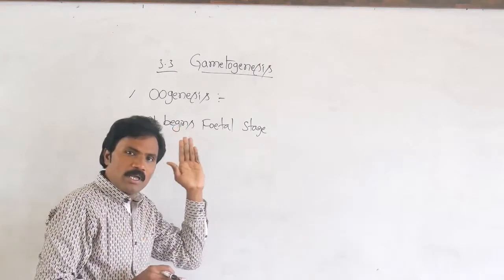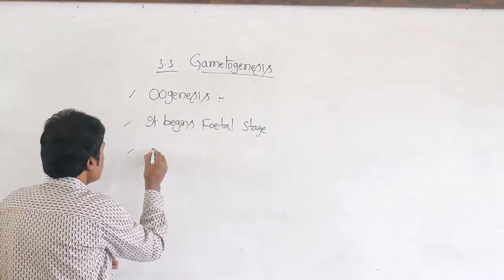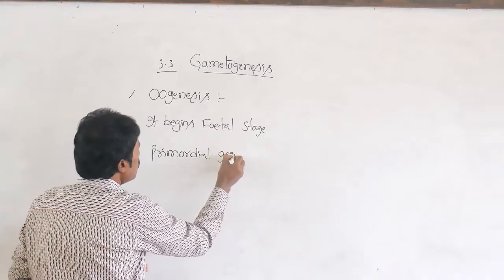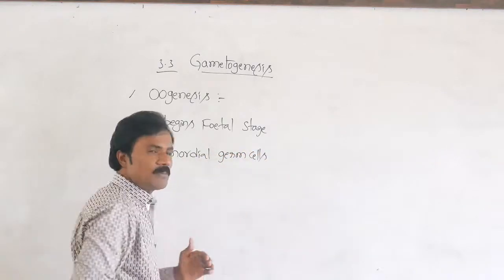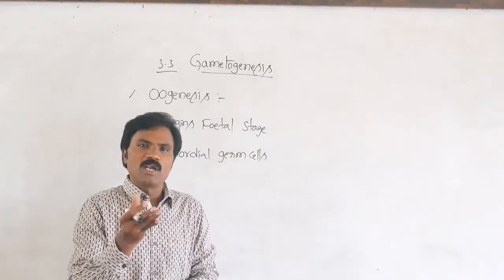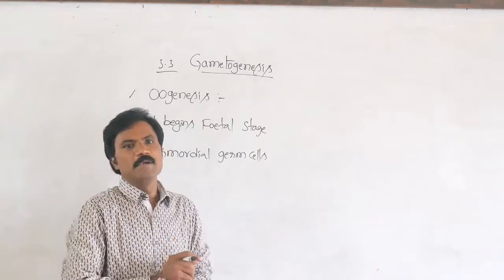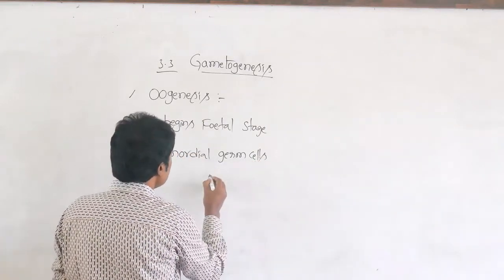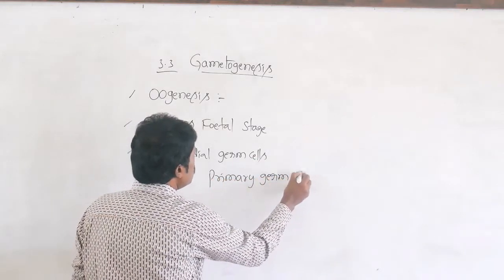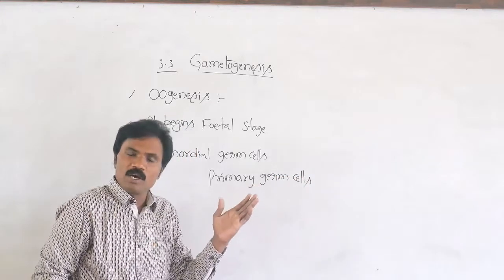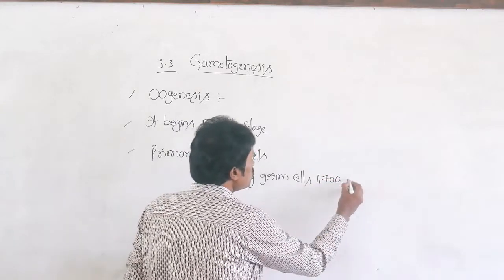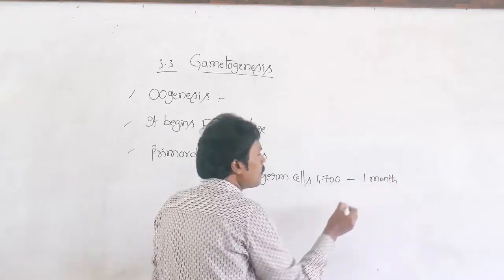Then primordial germ cells, that means underdeveloped, primary germ cells. At the age of 1 month of the baby, primordial germ cells, otherwise called primary germ cells, are present, 1700 cells at the age of 1 month of the female baby.